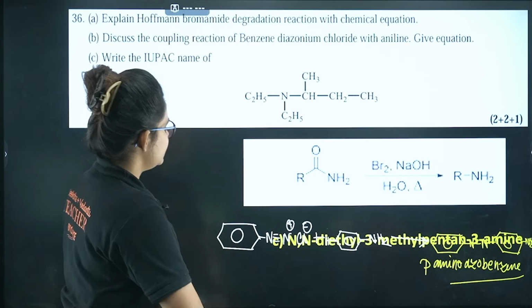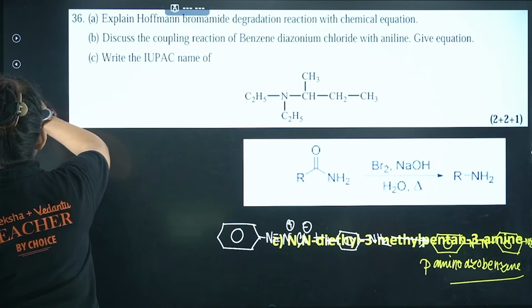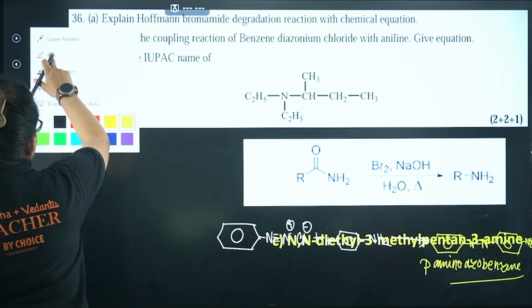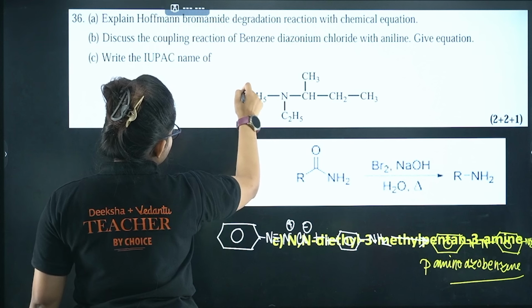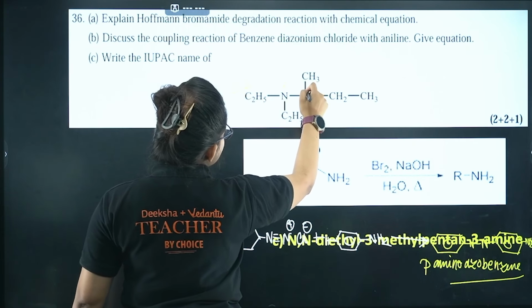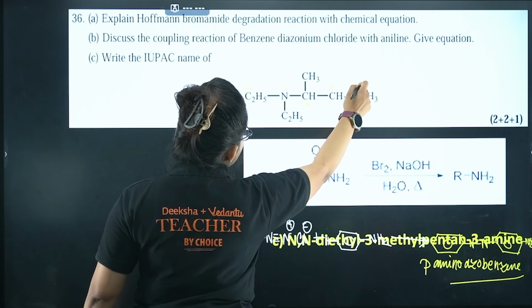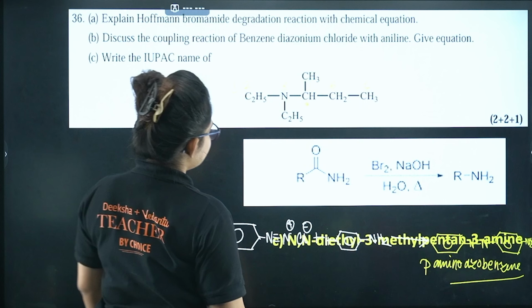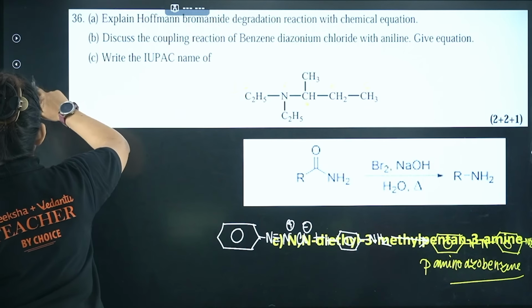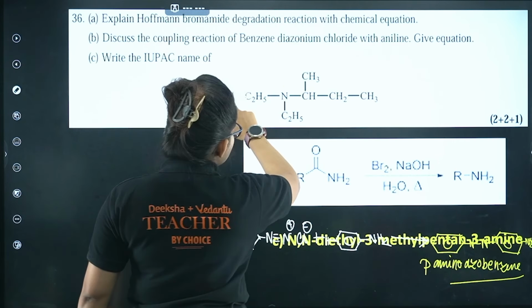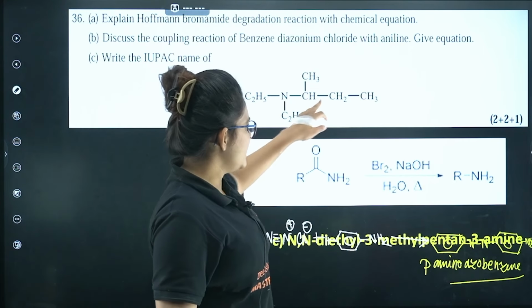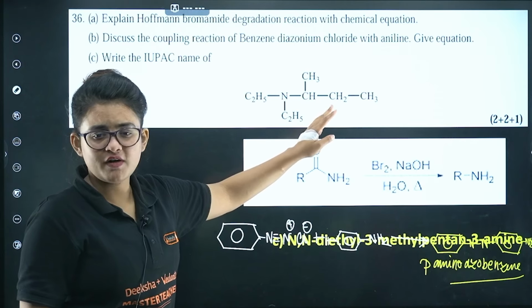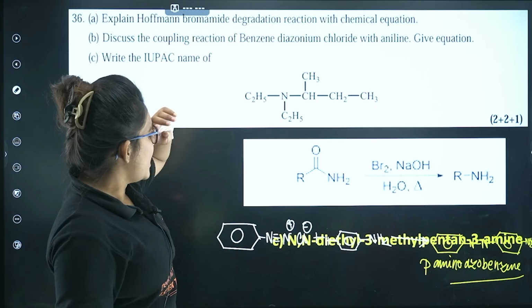Now here you can see, if I just number this, so here I am having 2 carbon, right? So 1, 2, 3, 4, 5, 6. Sorry, mine should not be termed. So in my parent chain you can see I am having a total of 5 carbon. By default, I am having a 5 carbon system. So how can you name it?